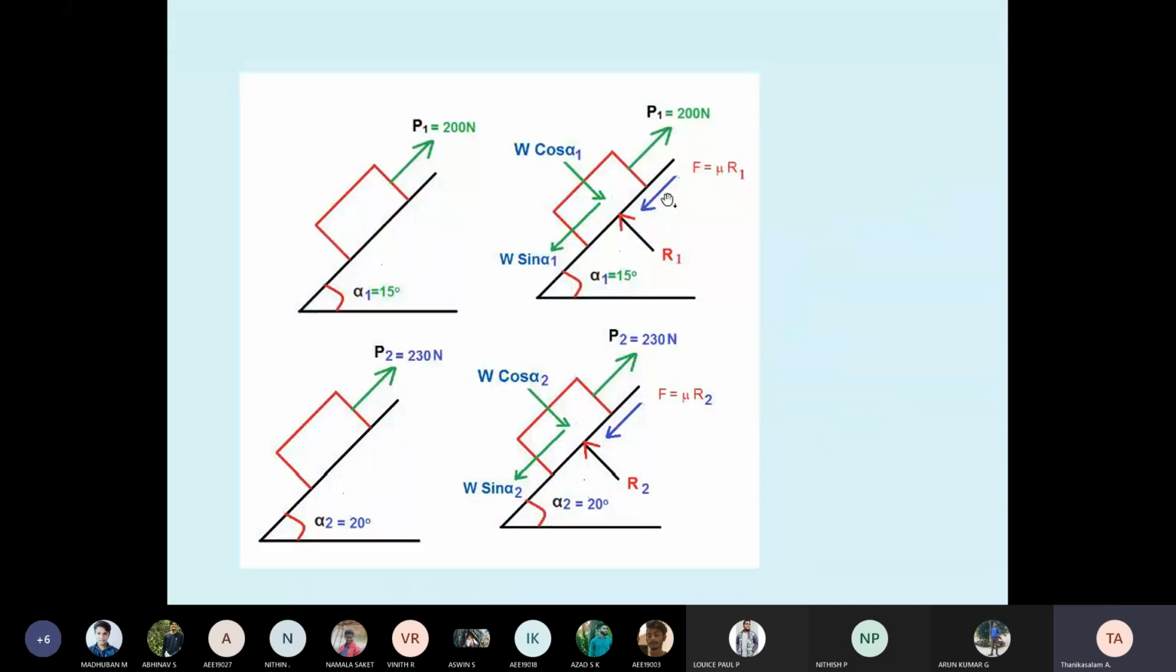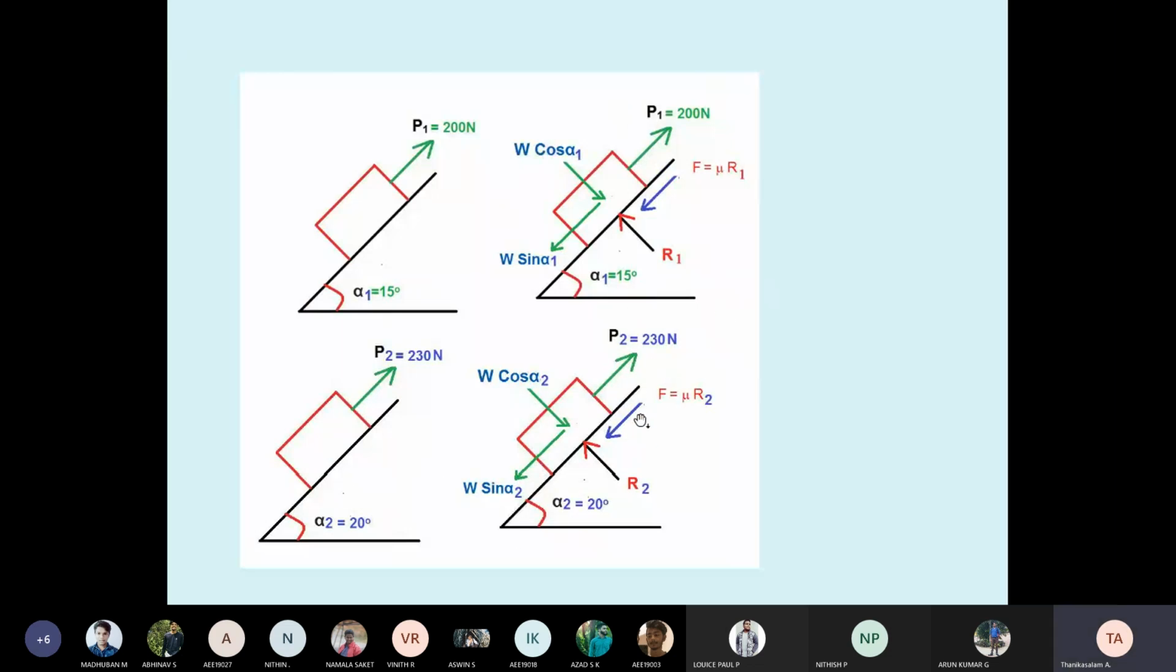So now I draw the free body diagram. See case 1. I told you, for any inclined block, you have to convert the weight into W cos and W sin. First you convert to W cos, W sin. This is standard. Here P is upward and the friction is downward. The same body is again moving upward. Here the angle is 20, that's why I changed to alpha 1, alpha 2. Therefore W cos alpha 2, W sin alpha 2. Both conditions mention that the body is moving upward.